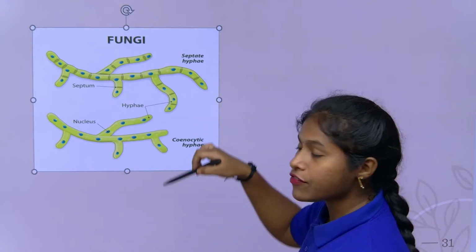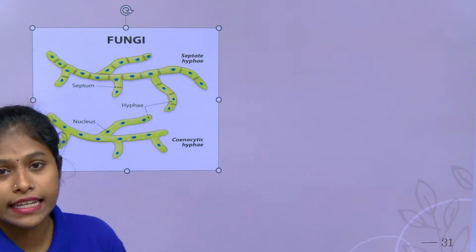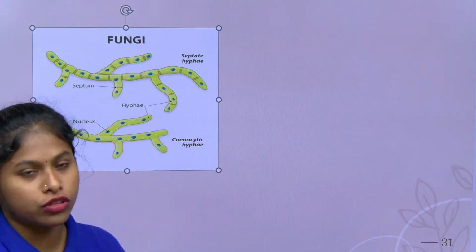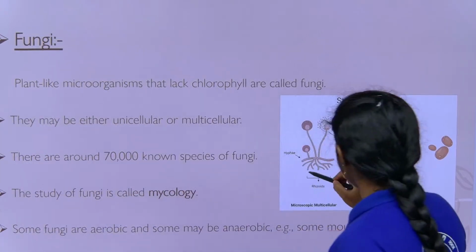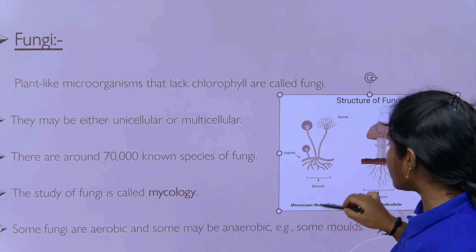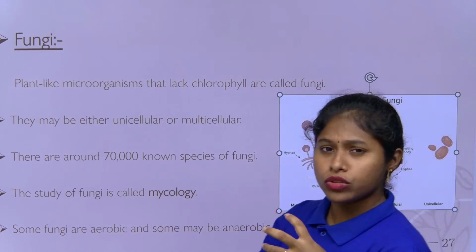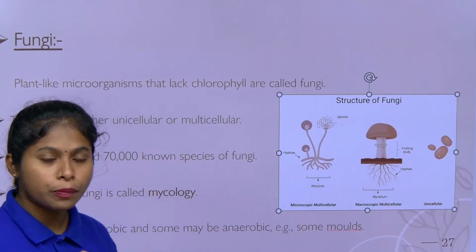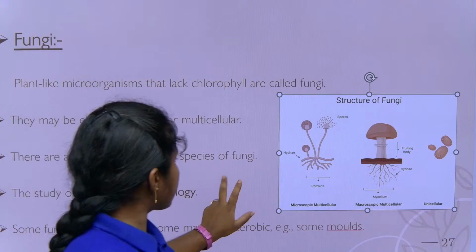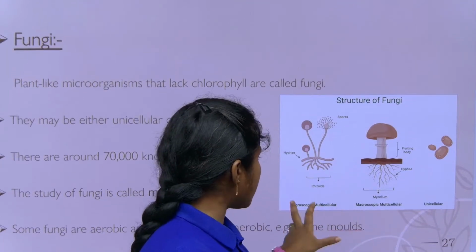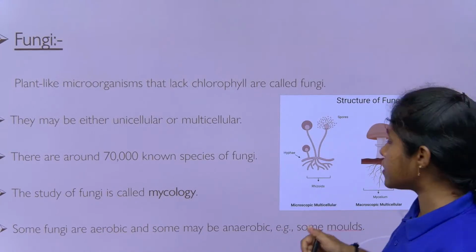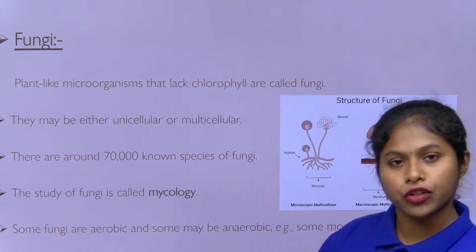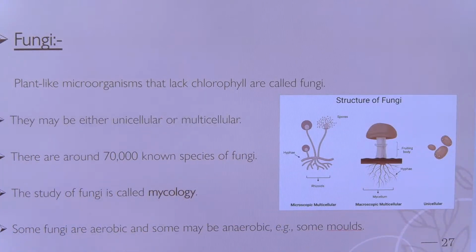The hyphae have very important enzymes that are utilized for the breakdown of food. See here, in rhizopus, there are rhizoids, which are root-like structures. They release important enzymes and break down the food present in favorable conditions. Wherever they grow, they release enzymes, break down the food substance into simple substances, and absorb them, and growth continues.